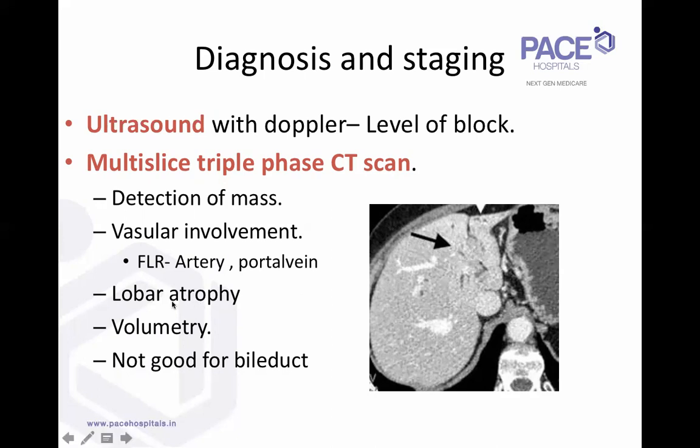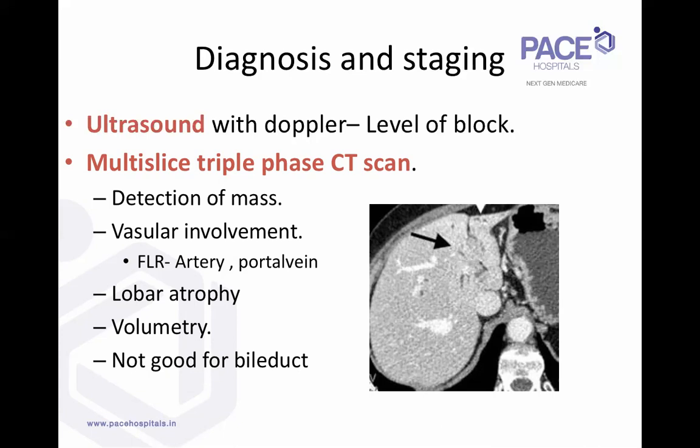You can identify lobar atrophy. For example, in this patient, the left lobe is atrophied because of the complete portal vein involvement. And also, one more advantage is that we can do a volumetry. Volumetry helps you look at the volumes. When you're doing a major resection like a right hepatectomy or a right trisectionectomy, you have to look at the remnant liver volume on CT scan and decide what you're going to do about it to optimize that volume.